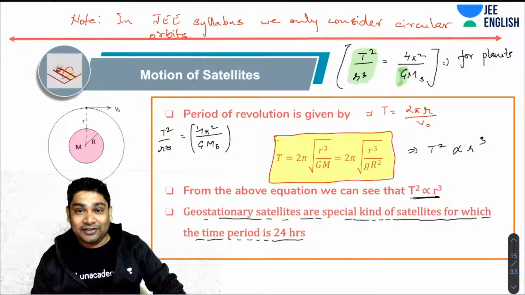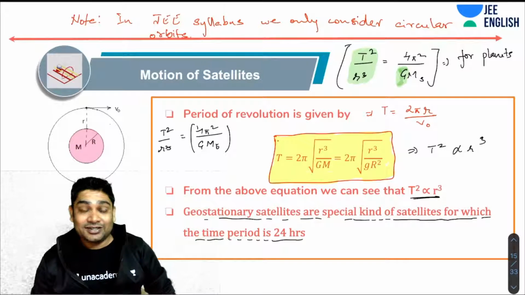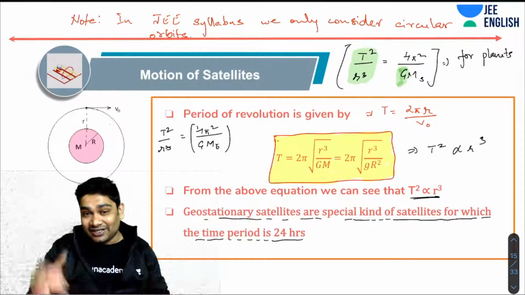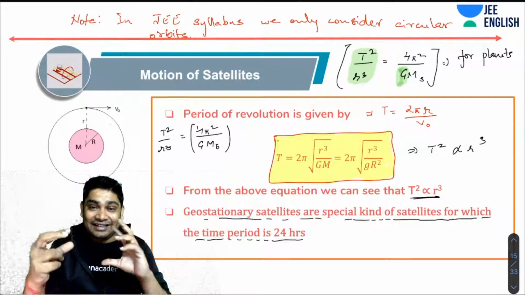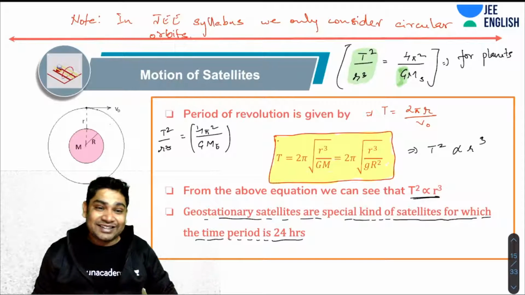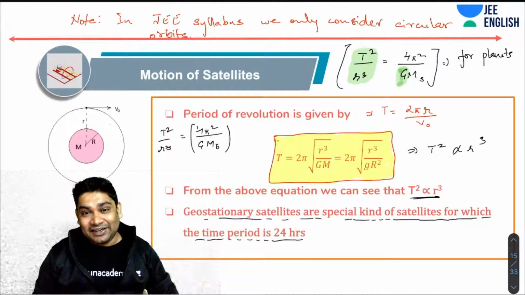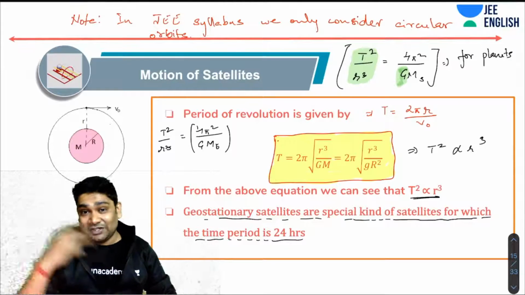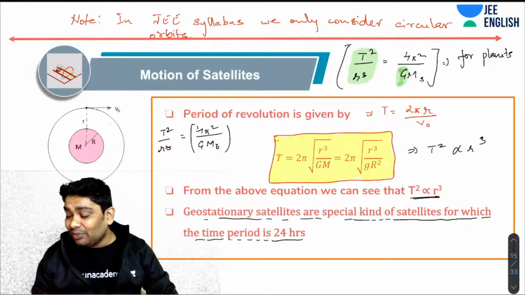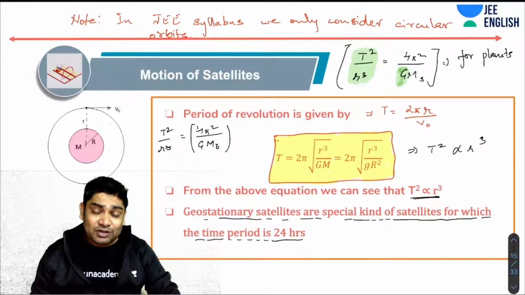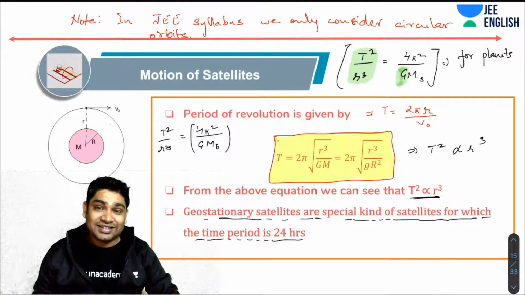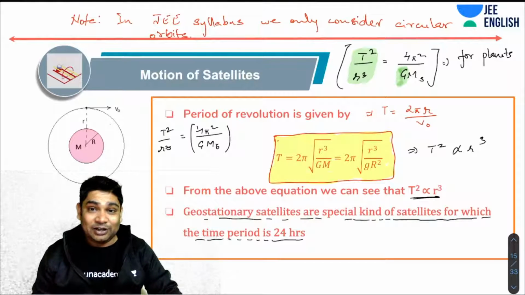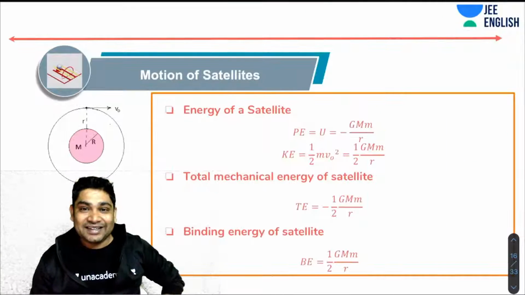If we did not have geostationary satellites, you would have watched your satellite television maybe only for a few hours a day, because only for a few hours a day would the satellite and the Earth have synced, and only for that period could you have received the signal. The very reason that you can watch your satellite television 24 hours is because these satellites are geostationary. They always remain above you. The condition for that is that the time period should be 24 hours. Now you can also estimate the radius of such geostationary satellites. They are of huge importance in our daily life and practical use, which is why it is worth mentioning this.